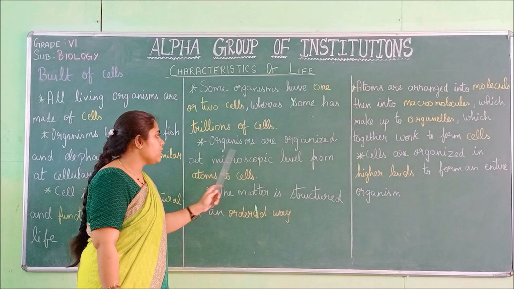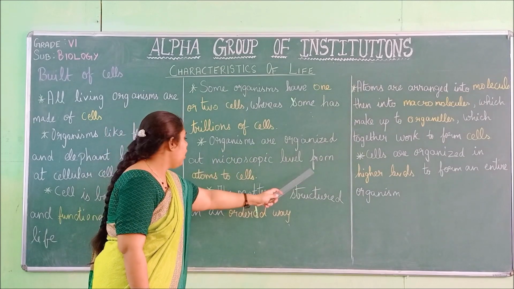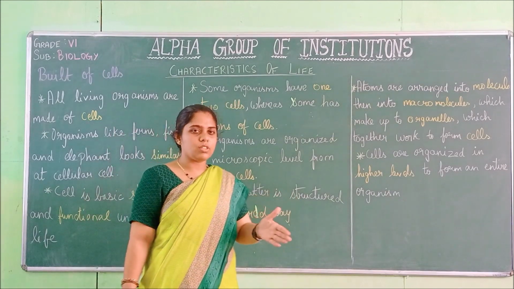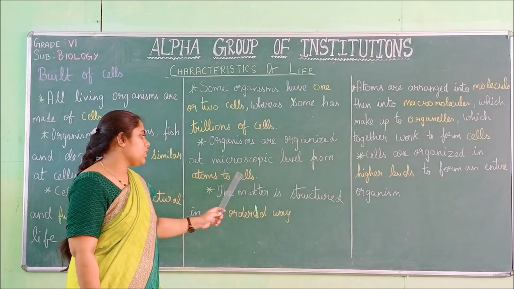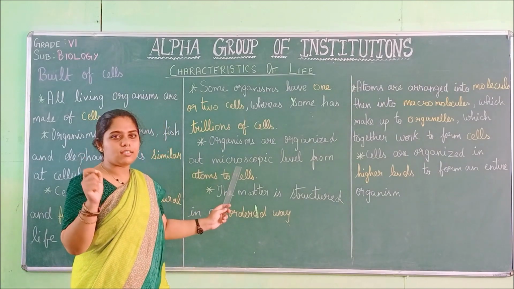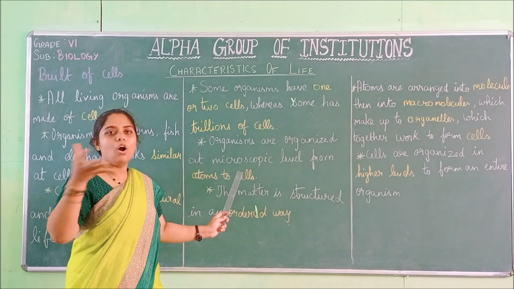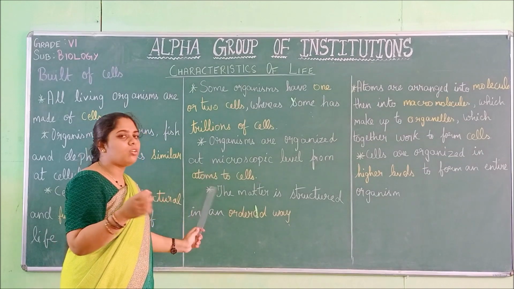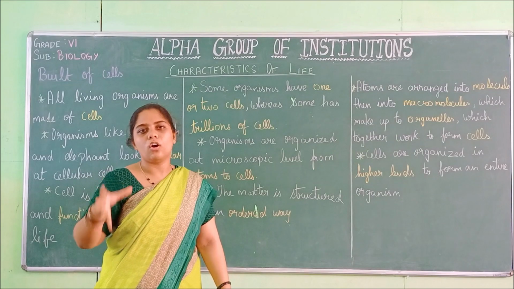And organisms are organized at the microscopic level from atoms to cells. Before the cell, the atom is the first point of any living matter or organism.